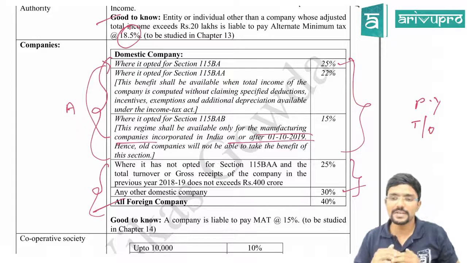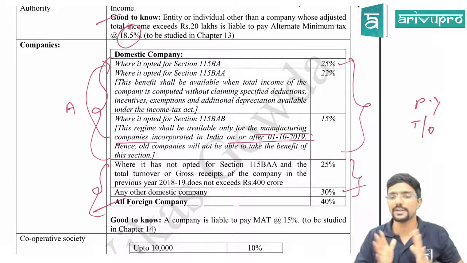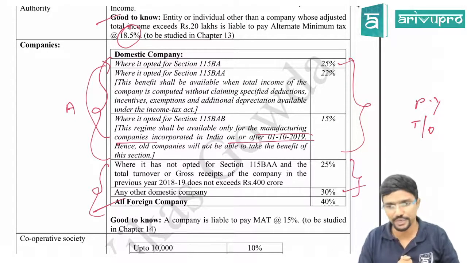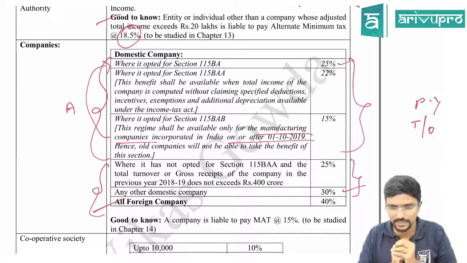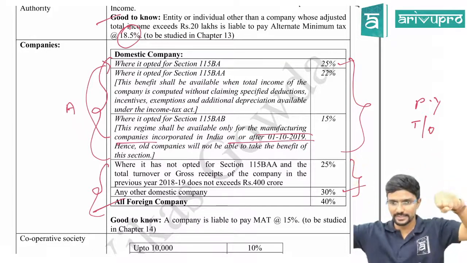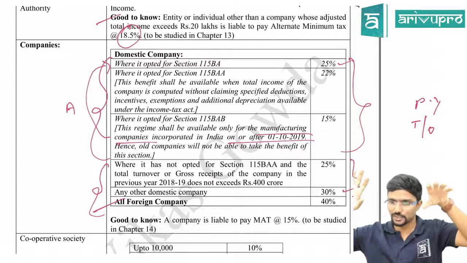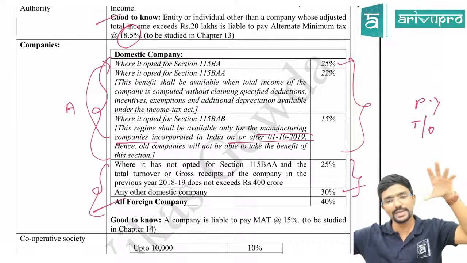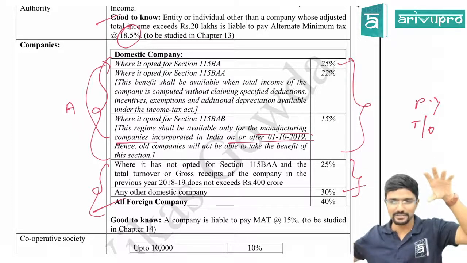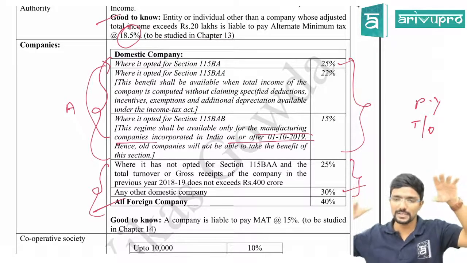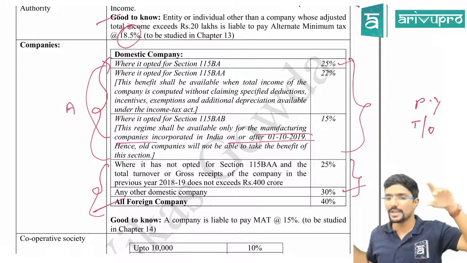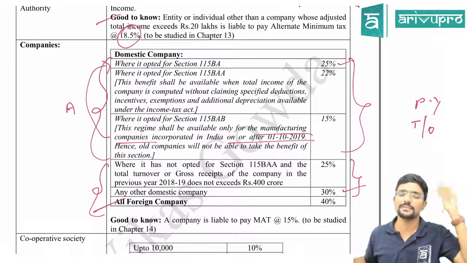Clear? And when it comes to a foreign company, it is always 40%. So for income tax purposes, we have two categories of companies. One is foreign company, one is domestic company. If it is a domestic company, the tax rates are different. It starts from 15% and ends at 30%. If it is a foreign company, always 40%.